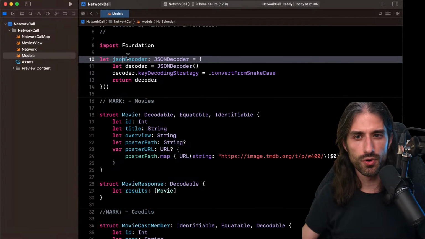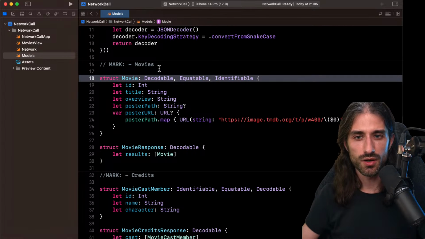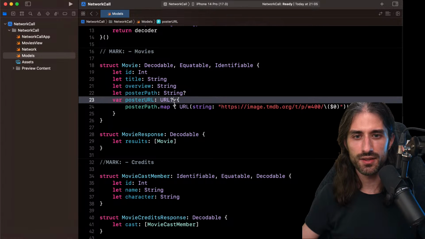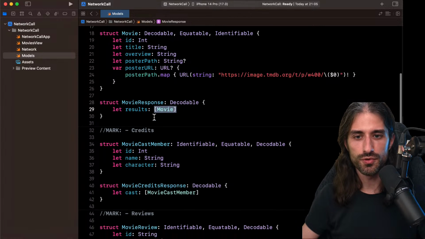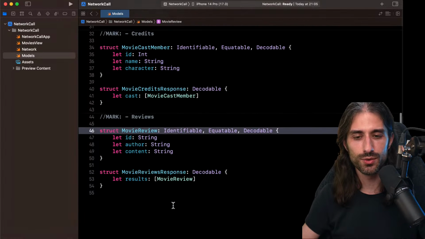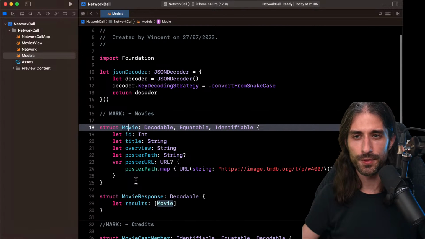So I'm adding a global constant as a JSON decoder with the right key decoding strategy given the API I'm querying. And then I have a struct for a movie. So very basic, decodable, equatable, identifiable. And there is an ID, a title, an overview, a poster path, and a poster URL. Movie response, which has an array of movies. And then for a little bit later, we have the cast members of the movie and the reviews of the movie. For now, we will just be using this movie right here to be able to write our code.